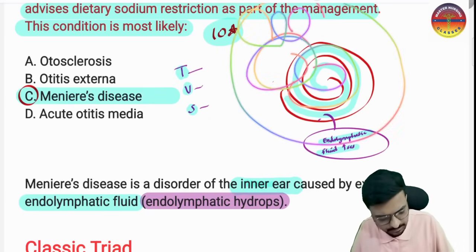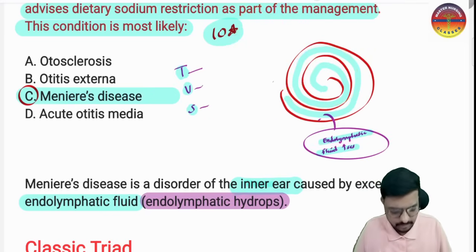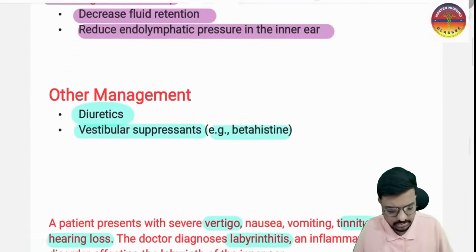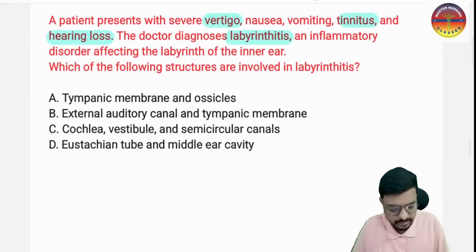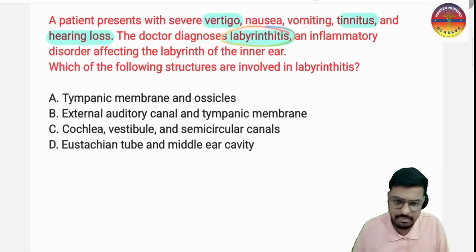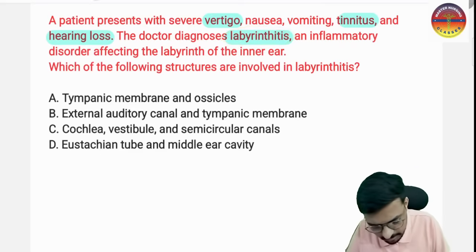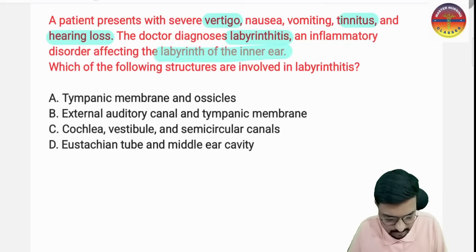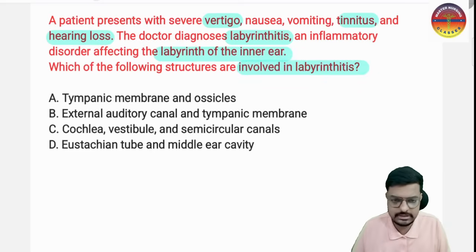So if there is any infection or inflammation happening in this area, that is called the labyrinth. If the infection or inflammation is happening to that area, that is labyrinthitis. It is an inflammatory disorder affecting the labyrinth of our inner ear. So which of the following is involved in this particular labyrinthitis is the question.